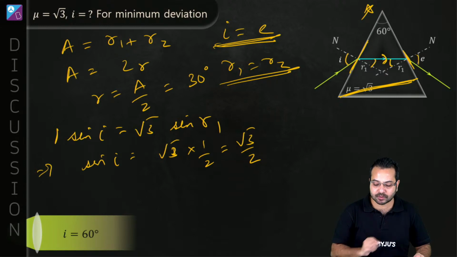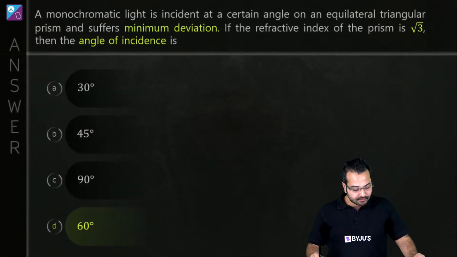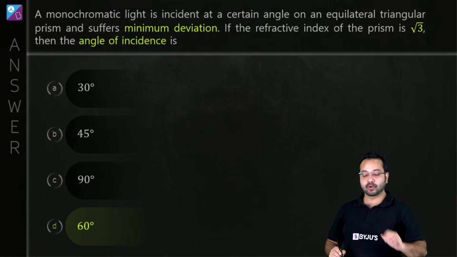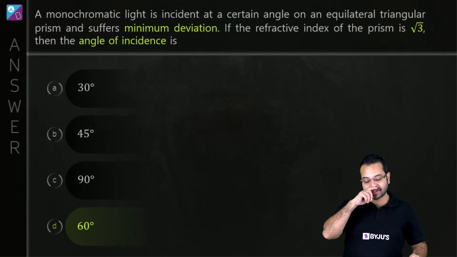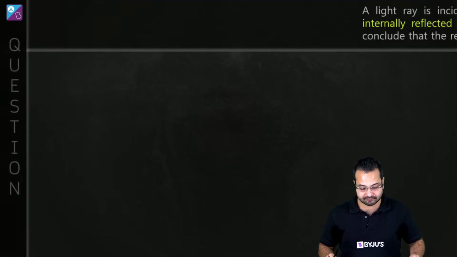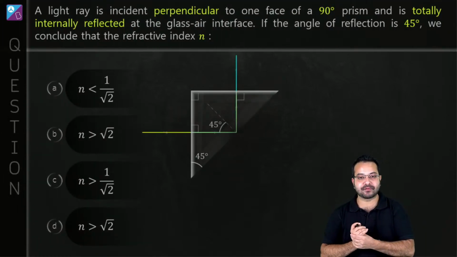Okay, so I comes out to be 60 degree, and option D is going to be the correct option. And I hope you have put this down. What happens in minimum deviation? You have put this down in your concept checklist. All right, next question. What do we have?